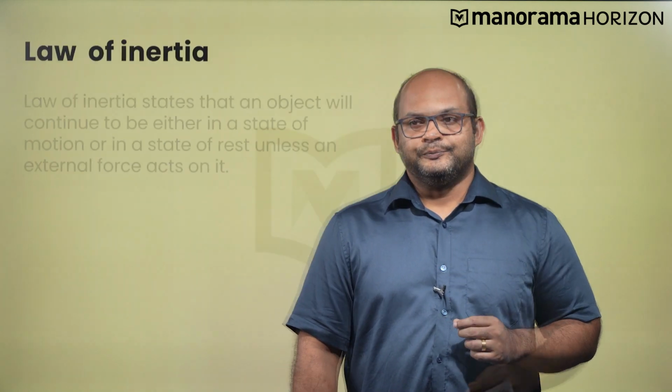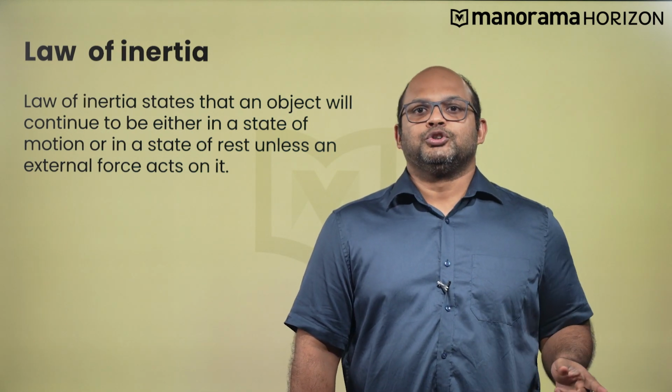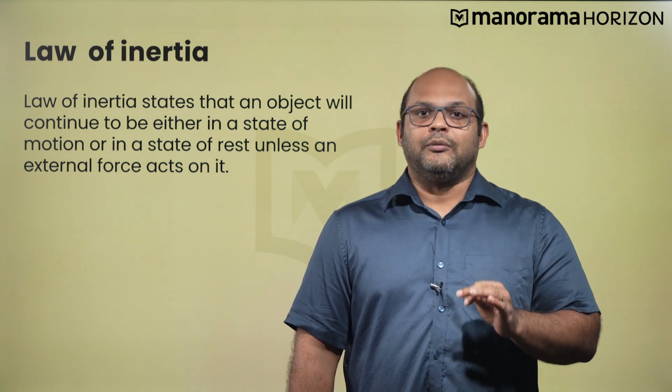The very first law that we will encounter is the law of inertia. The law of inertia states that an object will continue to be either in a state of motion or in a state of rest unless compelled by an external force. A common example of this is the bowling ball. We know that a bowling ball requires a lot of external force in order to get going. We also know that a bowling ball is very difficult to stop once it gets going. This means that nature has no real preference for either state, neither stillness nor motion. Either state will continue indefinitely if no force is acting on it.